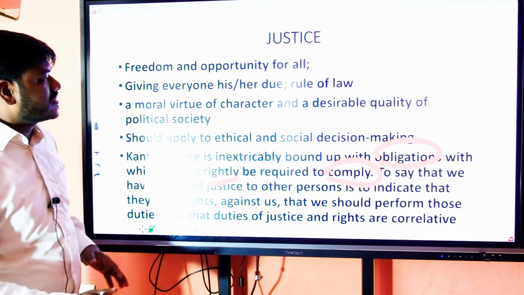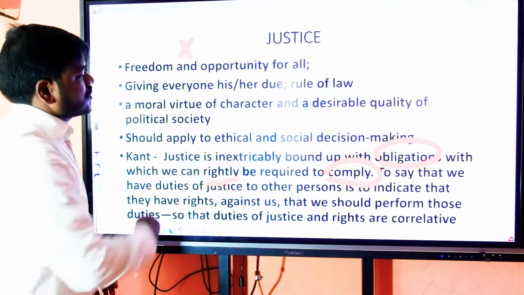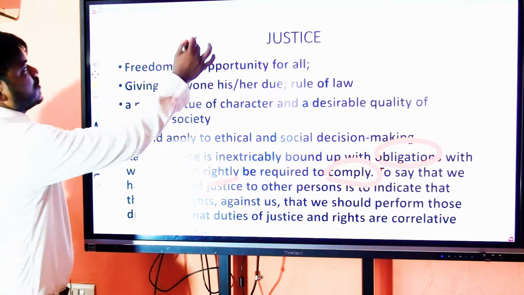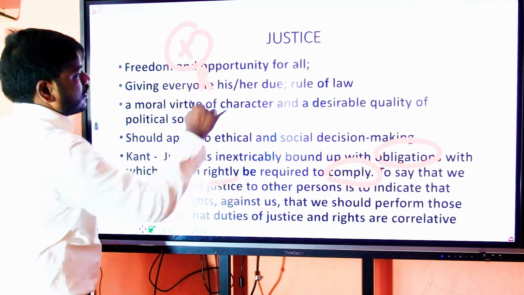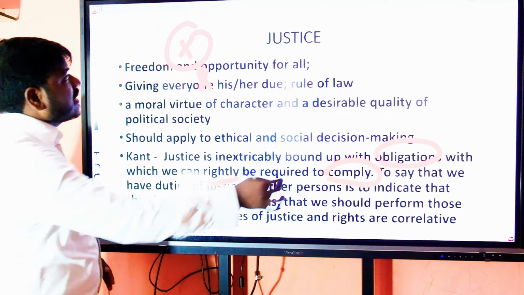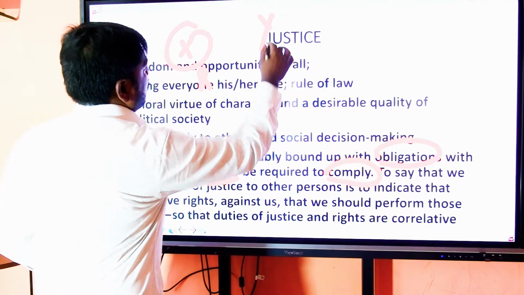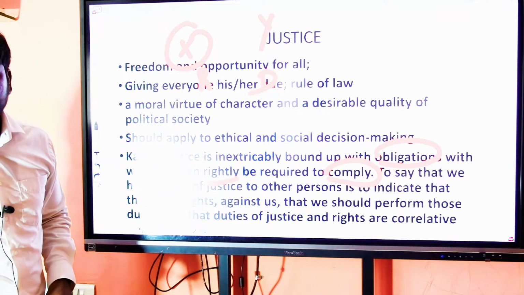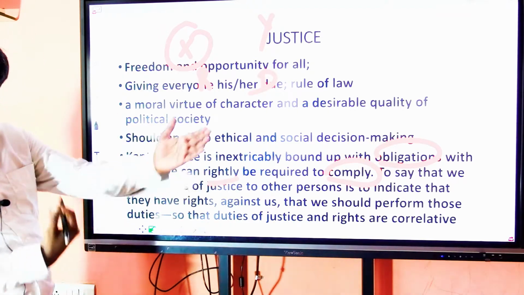What he says is, let's say a person X has some rights. It implies there are some duties on the part of Y. Y has duties. It's vice versa as well.